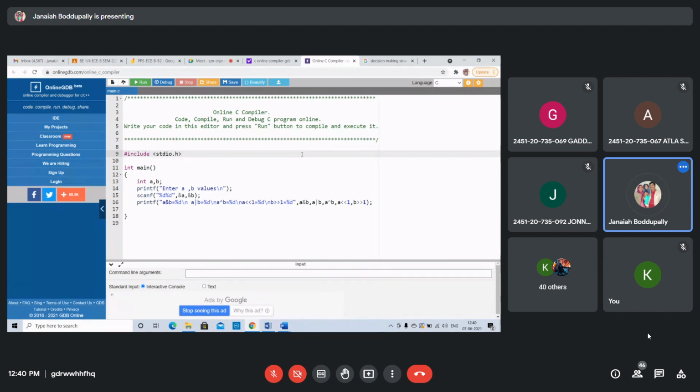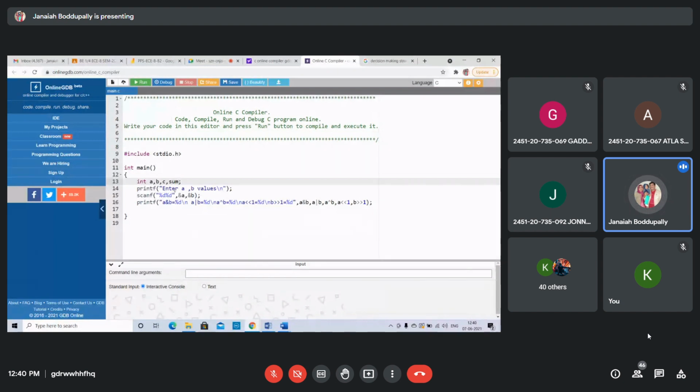Dash include. Yes, A, B, C, sum values. Take these values. Sum is also one variable, integer type variable.